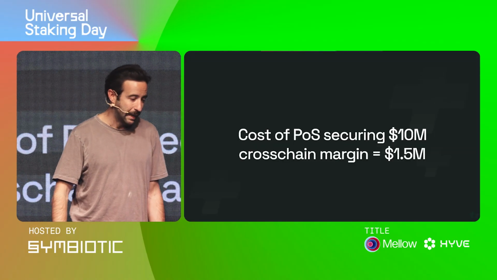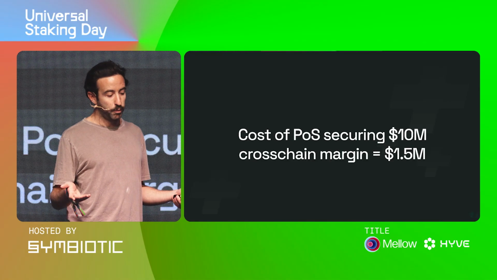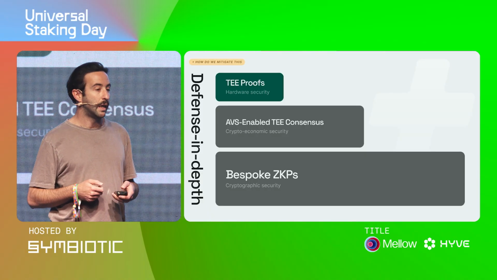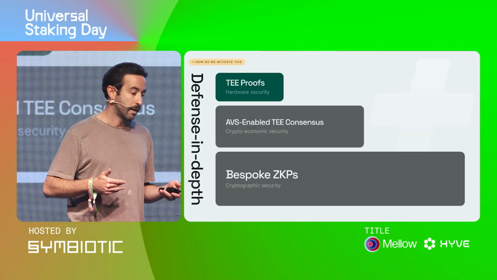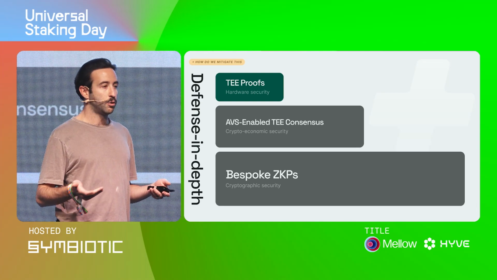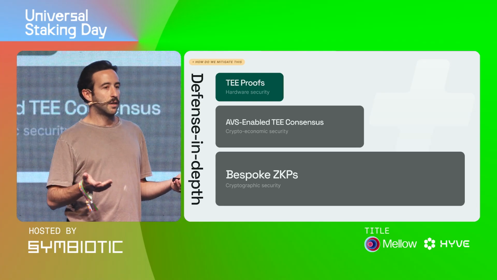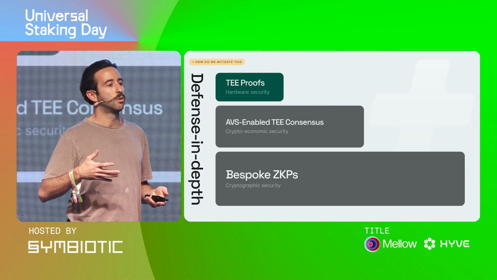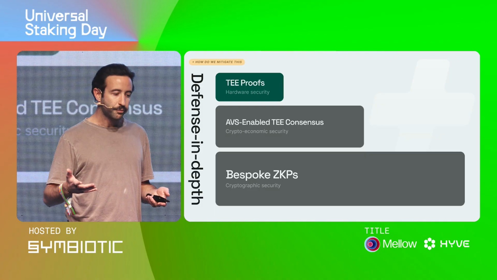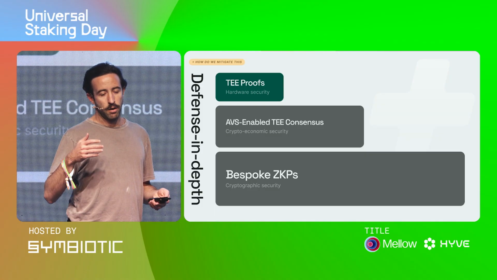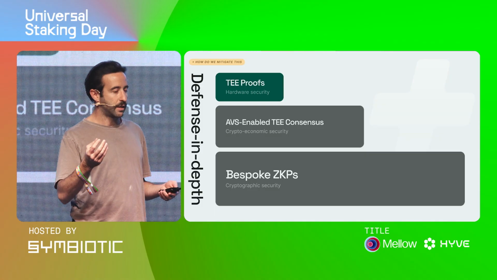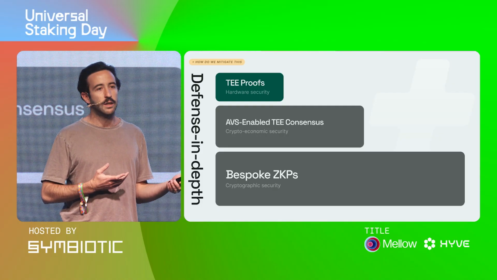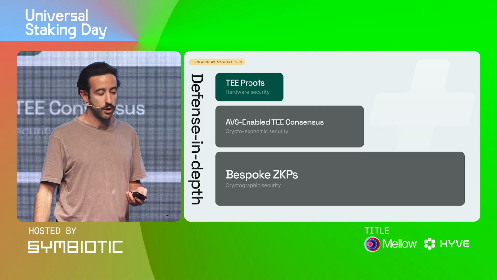So what we propose is, instead of trying to do proof of stake to secure these cross-chain application flows, we can have a tiered approach. And what makes most sense to start with is using TEEs. TEE, trusted execution environment, is hardware in which you can run code and you can attest to the integrity of the code that you're running on chain. And every time you run the code, the TEE creates the same signature, so you can trust that whatever code is running is the same. And if there's tampering with the TEE and the code changes, then the signatures no longer match on chain.